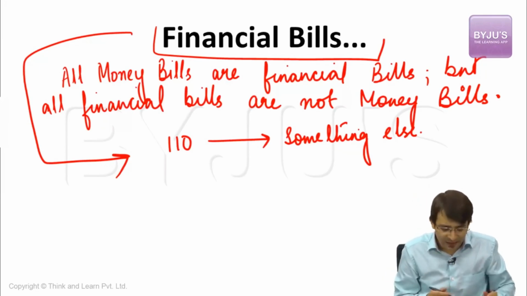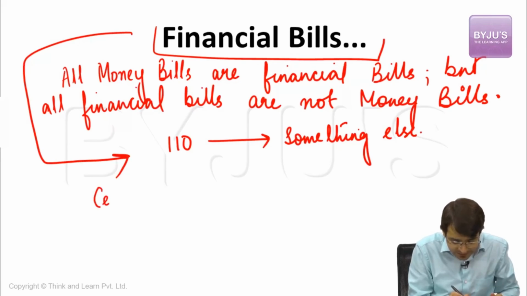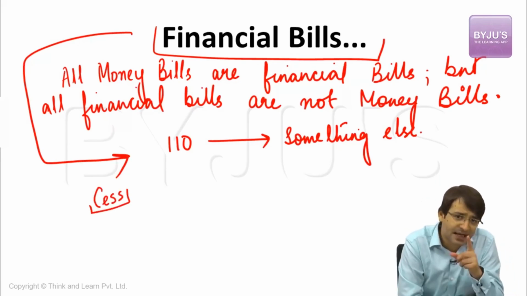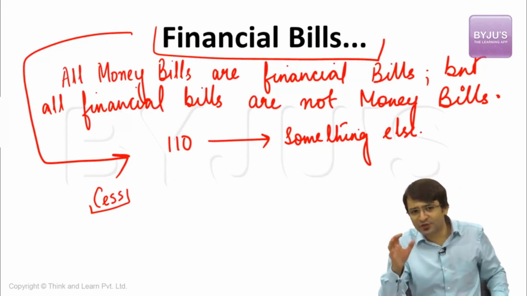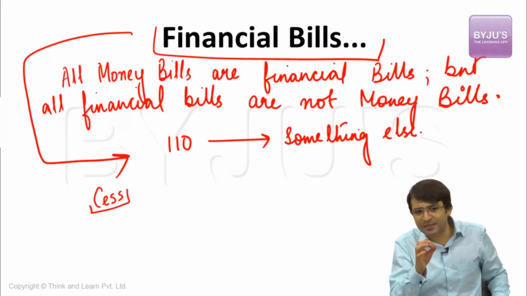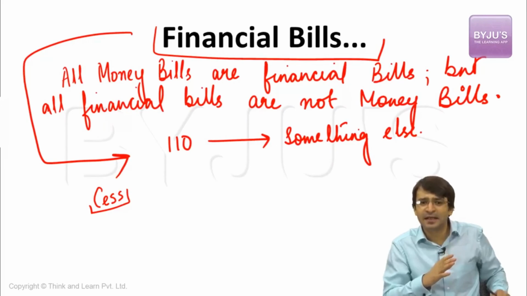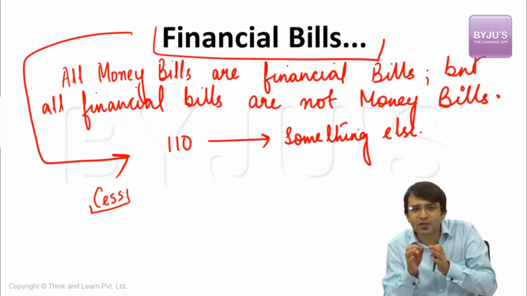And what does the government try to do? Government tries to impose a cess. What is a cess? Tax for a particular purpose. For example, Swachh Bharat cess. You go to a restaurant, eat there, 0.5%, you will have to pay Swachh Bharat cess. That means the proceeds from this cess will be used only for Swachh Bharat Abhiyan.